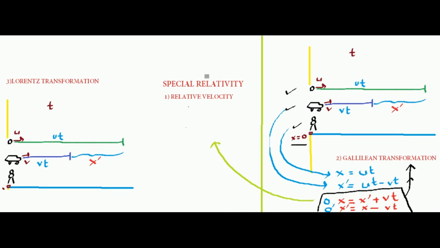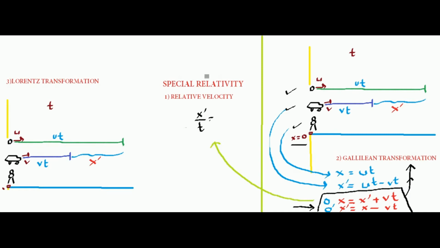So what is the velocity that the O dash observer calculates? The O dash observer is the observer sitting in the car. The O dash observer calculates a velocity u minus v. Velocity is actually x dash, the distance that the driver calculated of the ball, divided by time taken. This is how the driver calculates the velocity of the ball.